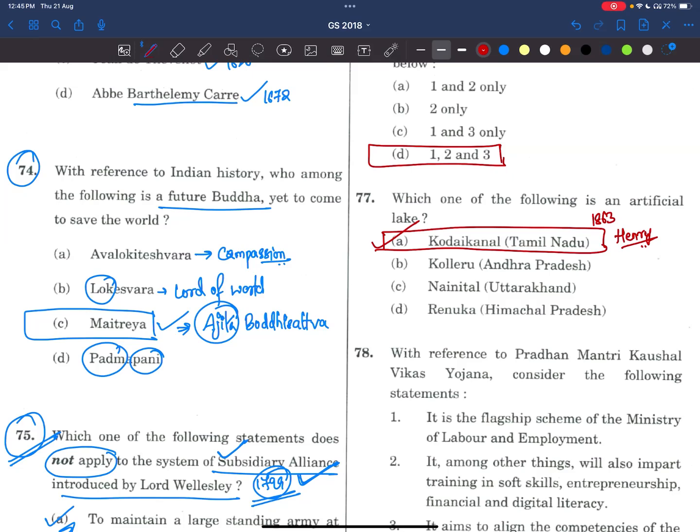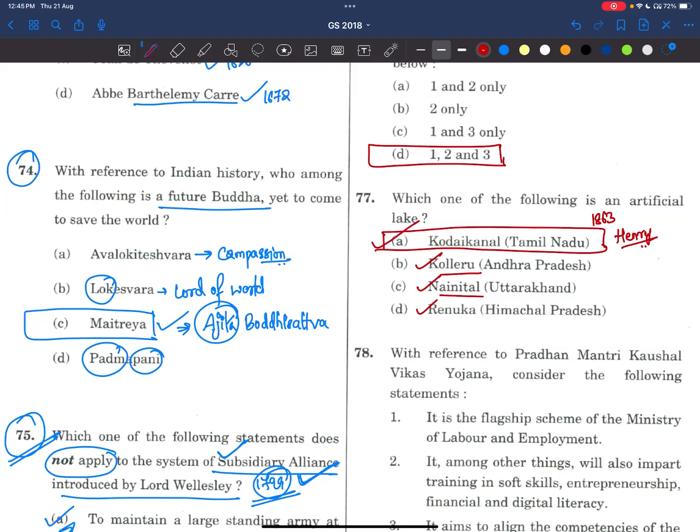Now coming to Kolleru, there are a few PYQs regarding Kolleru Lake also. In 2023 also it was asked. This is in between Krishna and Godavari, not on Krishna or Godavari. Please remember this. Of course, Nainital is in Uttarakhand. And what you have to do, you need to know at least a few points about all these lakes. In 2013 also we saw a question on lakes. In that paper also I said we'll try to make notes on all the lakes in India and a few basic features of each, any significance, those things we'll try to remember.